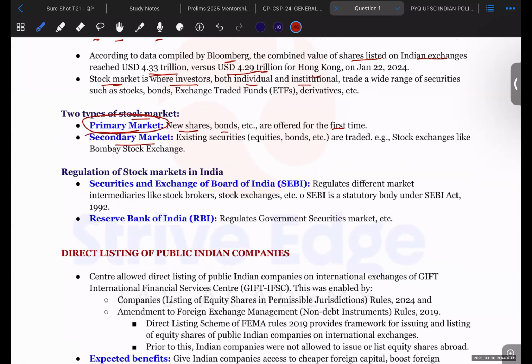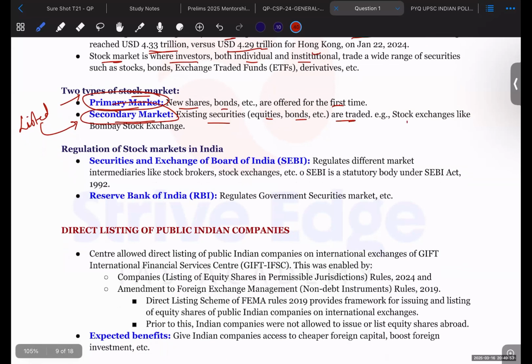In the secondary market, once the company is already listed, if it wants to trade its shares, it goes to the secondary market. Existing securities, equities and bonds are traded here. Some of the stock exchanges are the Bombay Stock Exchange, National Stock Exchange, NSE, etc.